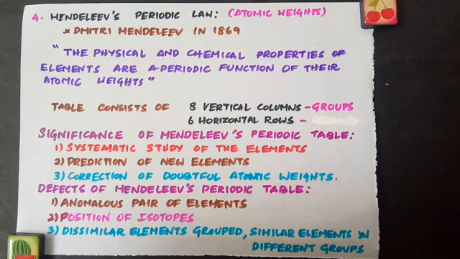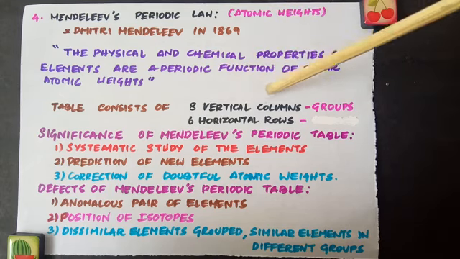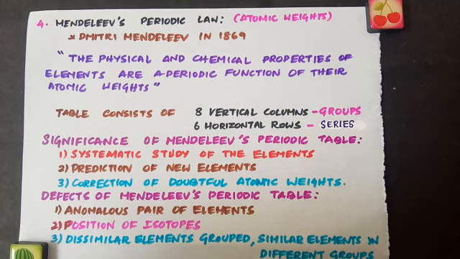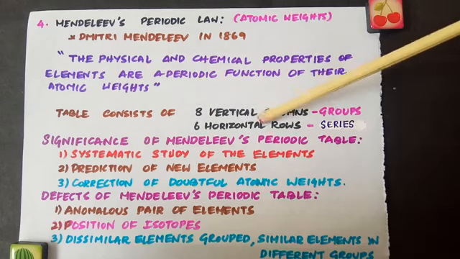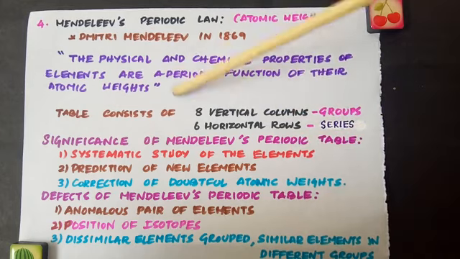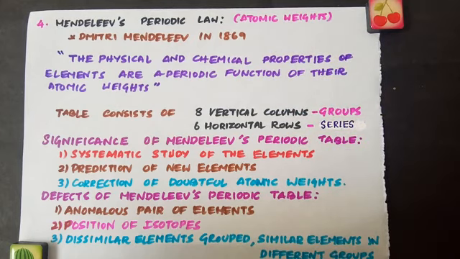For example, the properties of Eka silicon as predicted by Mendeleev and the properties of germanium were found to be similar, which you can see in a tabular column given in your textbook. So after arranging these elements in a periodic table, that table consists of 8 vertical columns called groups and 6 horizontal rows called series. Columns means it will be like this, rows means like this. So in Mendeleev's periodic table, we have 8 vertical columns called groups and 6 horizontal rows called series.